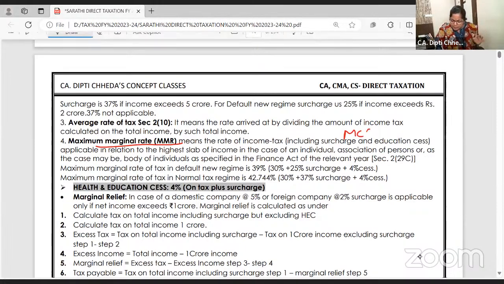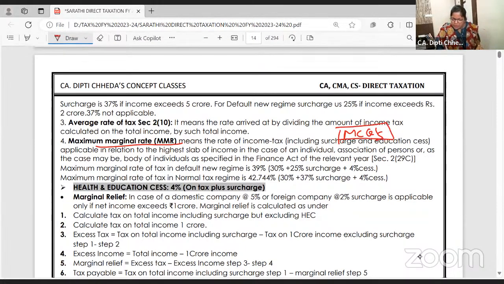Mark it super duper important. If you have your notebook, write it somewhere. Superb question for case studies and MCQs. What do you mean by maximum marginal rate of tax? It is the highest rate of tax an individual is paying.